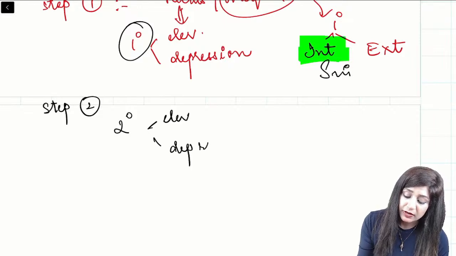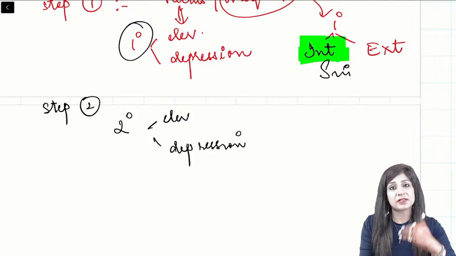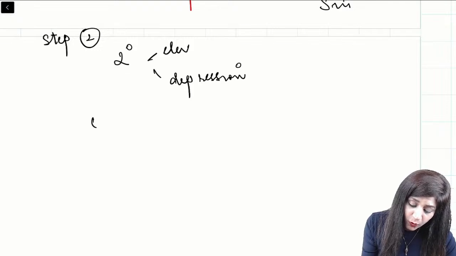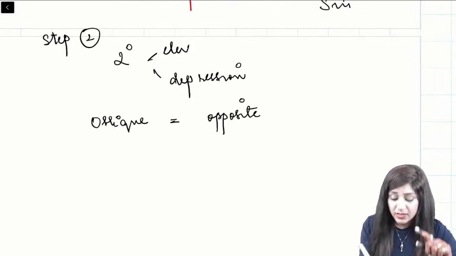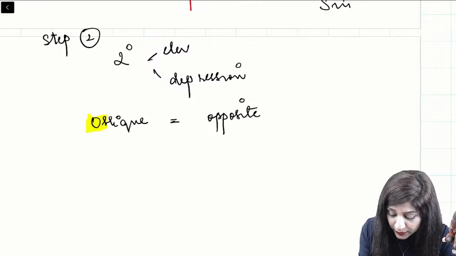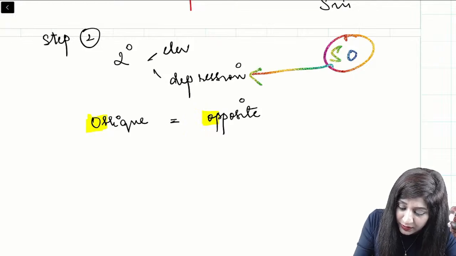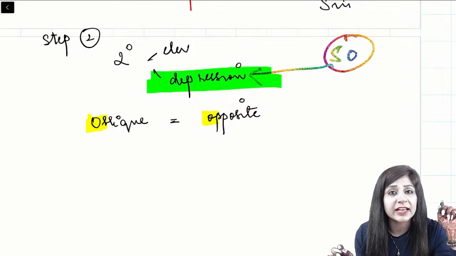Okay. Now how will you decide which muscle will elevate and which muscle will depress? इसके लिए you have to see that O for oblique is equal to O for opposite. So oblique muscles are always going in the opposite direction. Our muscle is superior oblique, इसीलिए that will cause depression. So in this way we have got the secondary action.